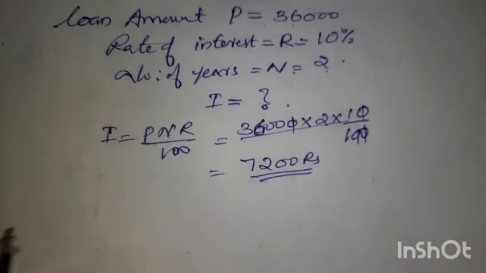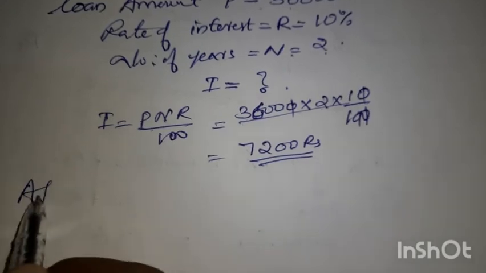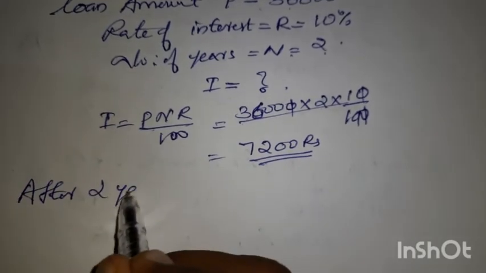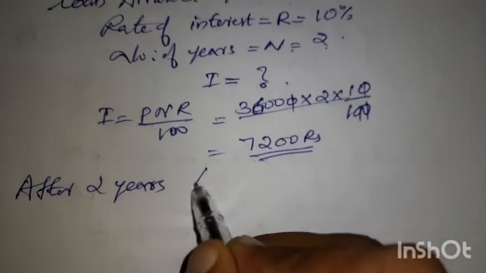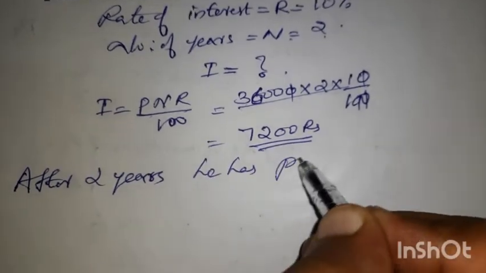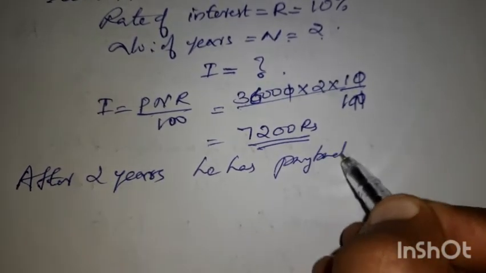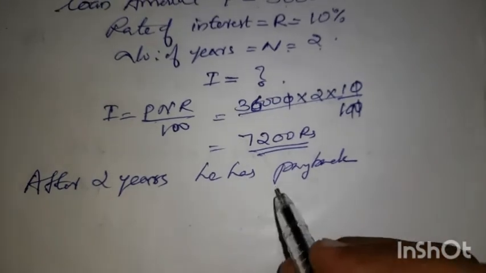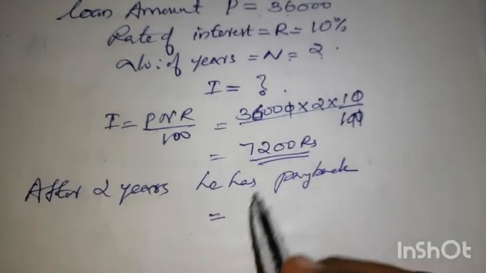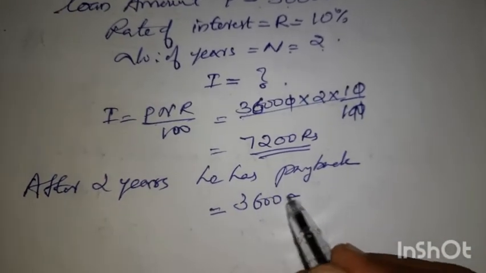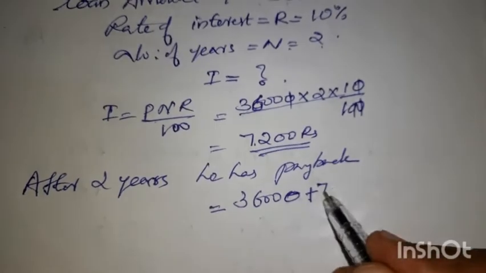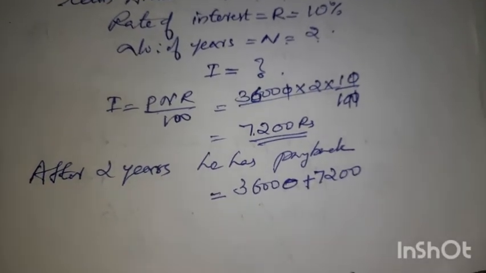Okay, so after 2 years, how much is the amount he has to pay back? The principal amount is 36,000 he took as loan, plus the interest 7,200.